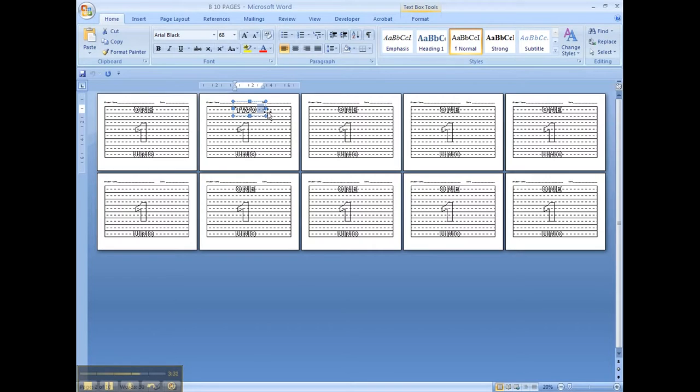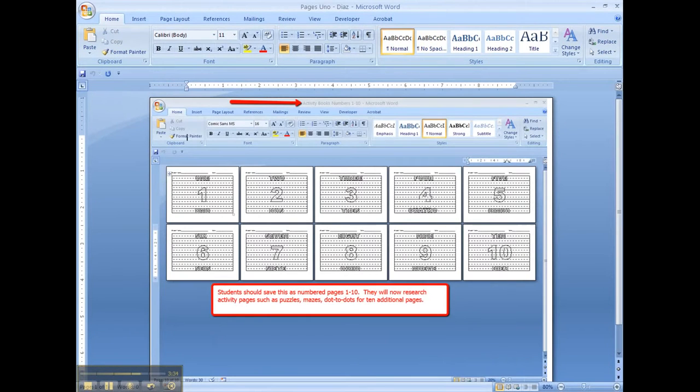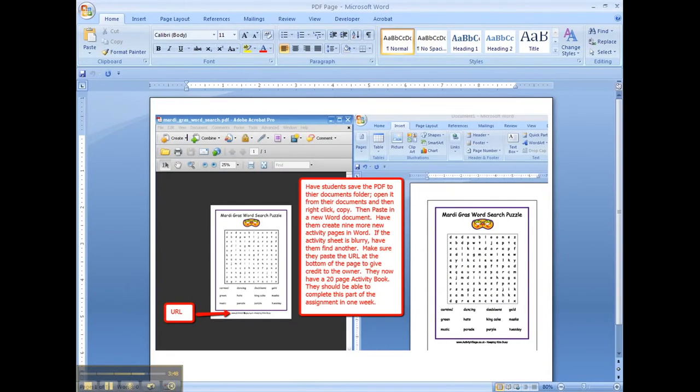Now that the word pages are done, students will research activity pages online. I encourage them to find mazes, dot to dots, fill in the blank, and word searches appropriate for second grade students. Students will save their PDFs to the Documents folder. Then they'll open them, copy them, and paste them onto 10 new Word pages. This will make their books have 20 total inside pages.